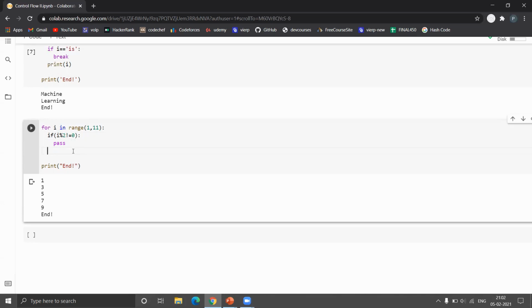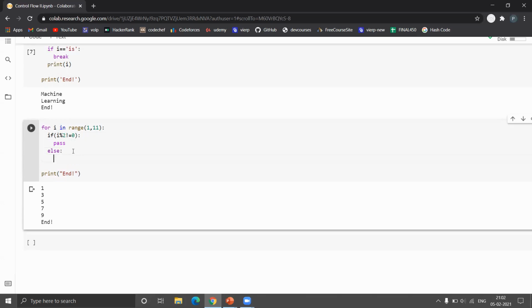In the else part, we want to print that number, which would be an even number. That's the function of pass here. Whenever you're required to use certain syntax but you don't want to write any code inside it, to create an empty block, we use the pass statement.